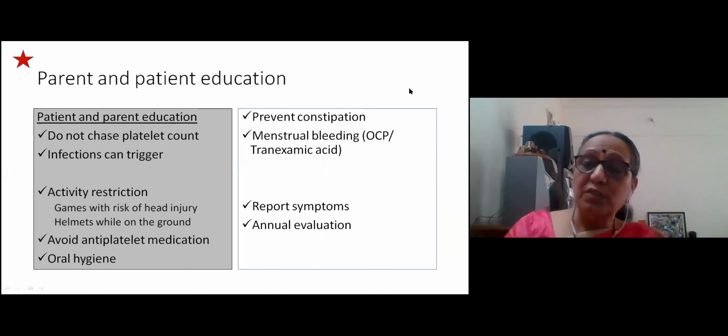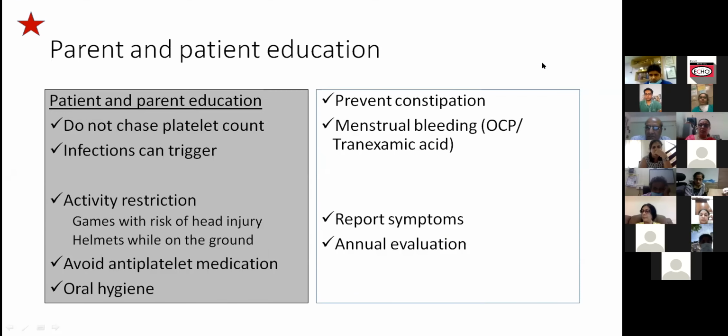So we don't even treat them during those episodes of menstruation, and they do quite well if they are around 15,000, 20,000 platelet counts. If we do not give that, then they bleed heavily and need intervention. So we do that, and we've been doing it for years, sir. Almost 20, 25, 30 years I've had my adolescent patients following up, and it has worked well.